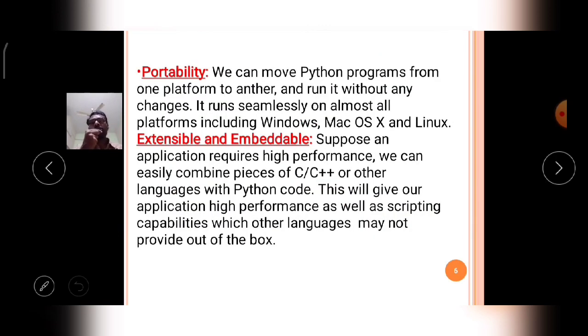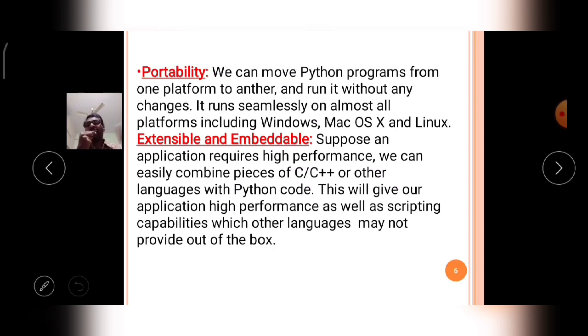Then comes the third one, portability. What is the meaning of portability? Portability means a particular application will work anywhere. That means any platform, the computer or the mini computer or the supercomputer or your mobile phone or palm-top computers, whatever the platform may be.